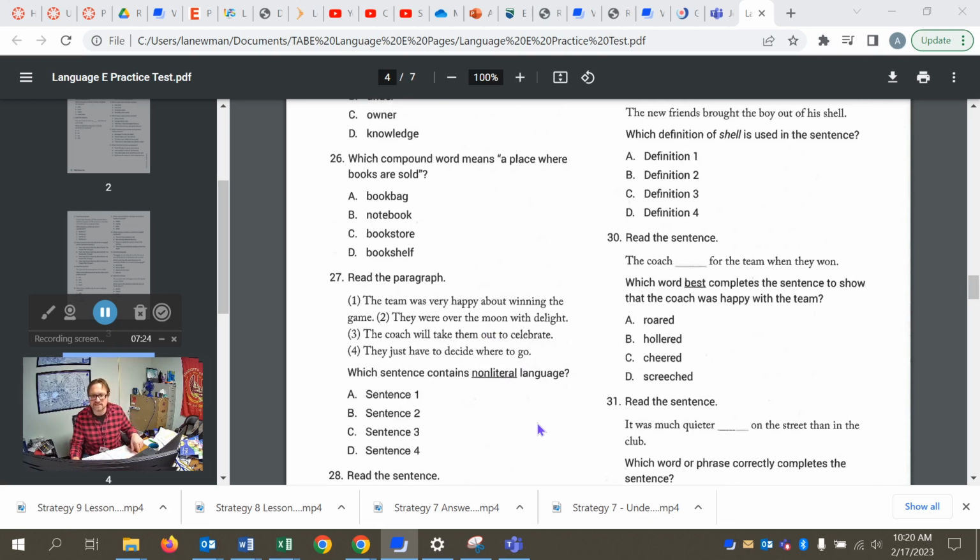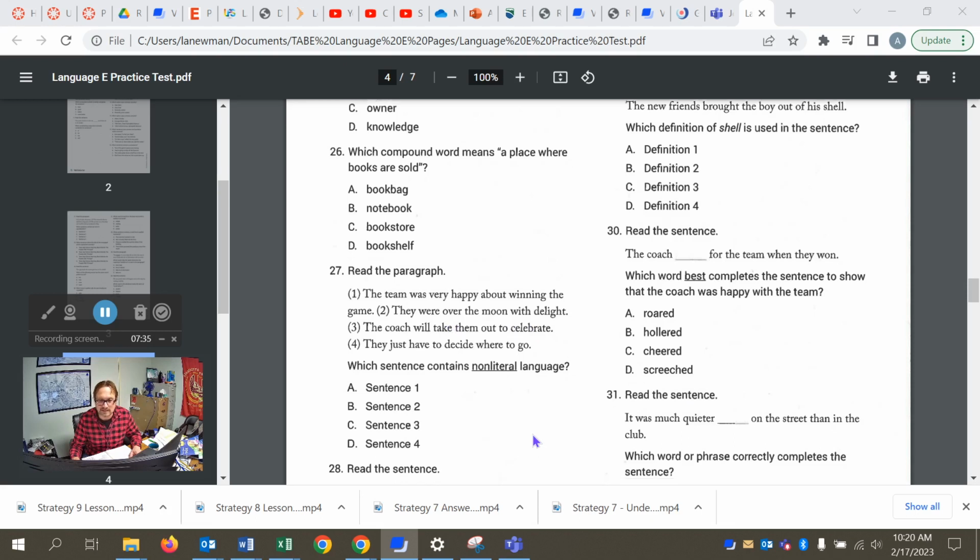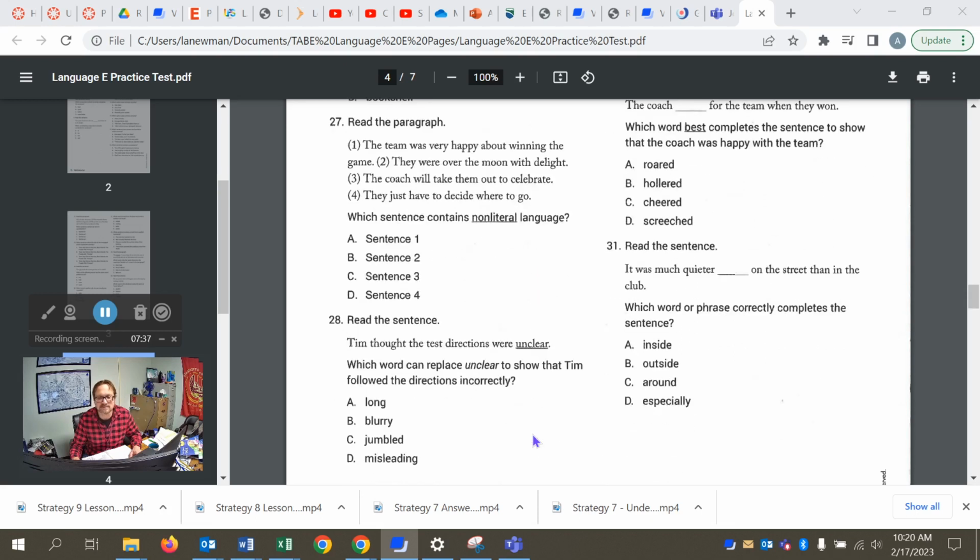All right, 27, which sentence contains non-literal language? And it's sentence 2, which is letter B. Over the moon with delight. Surely not literally over the moon with delight. It's an idiom that has some hyperbole in there as well.